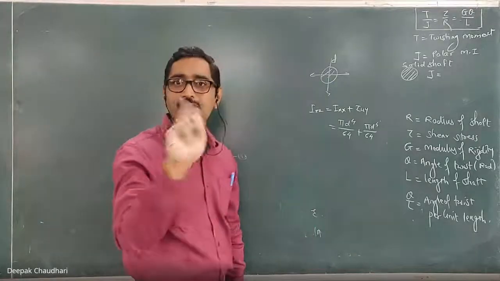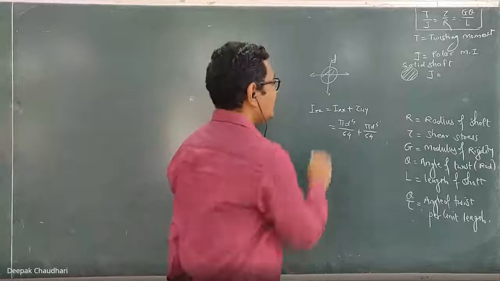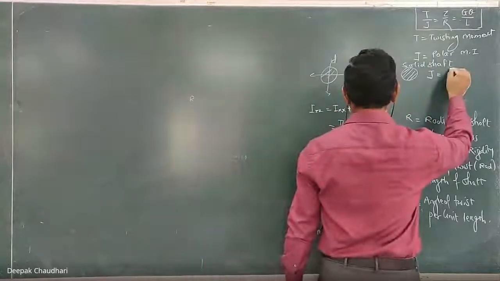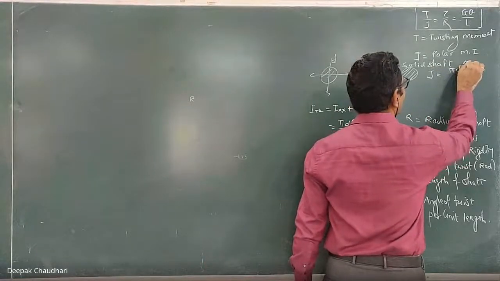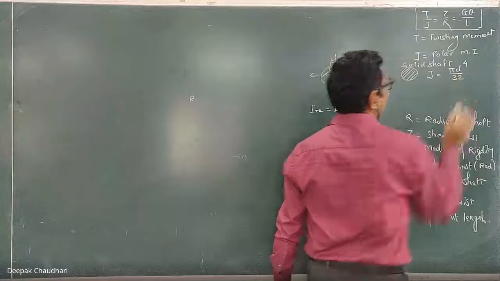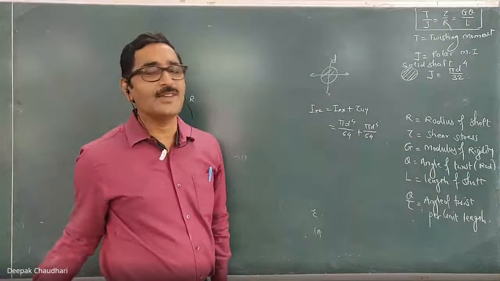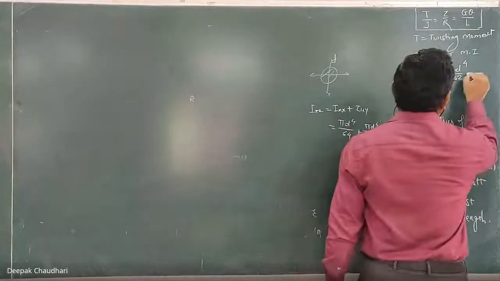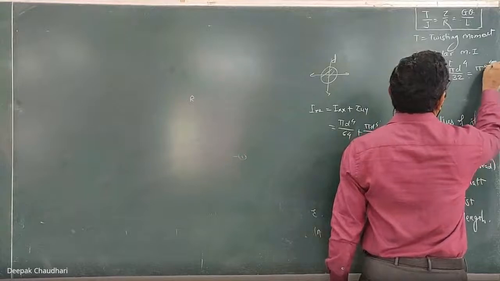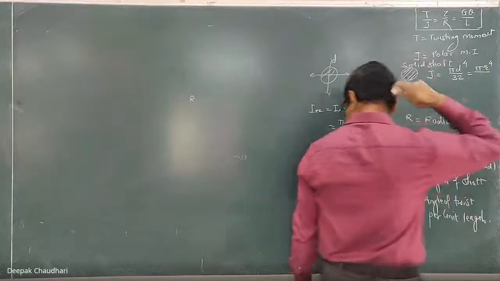Don't get confused between radius and diameter. So this Izz for the solid shaft is pi d raised to power 4 upon 64 plus pi d raised to power 4 upon 64, which is pi d raised to power 4 upon 32. Or in terms of radius, it is pi r raised to power 4 upon, how much is this?